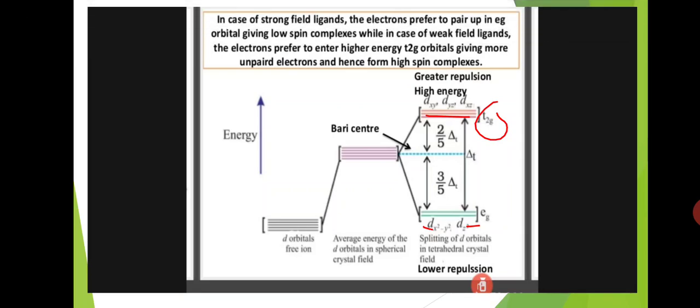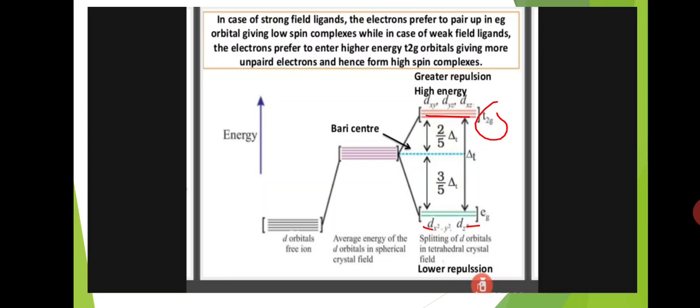Here, in case of strong field ligands, the electrons prefer to pair up in the Eg orbital, the low energy level, so the Eg group is filled with electrons, giving low spin complexes.